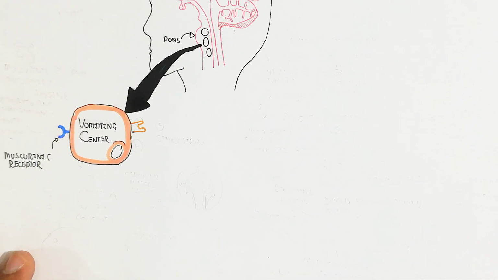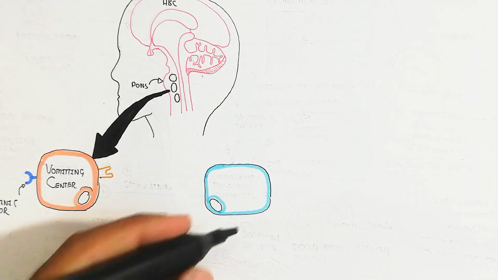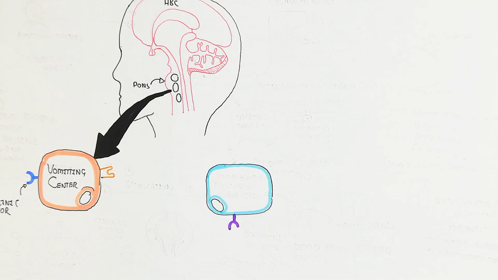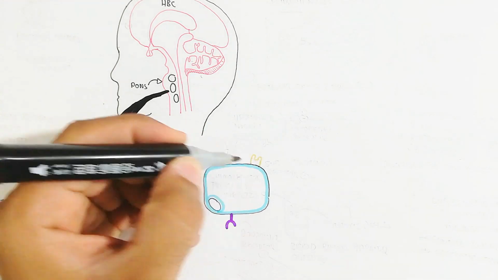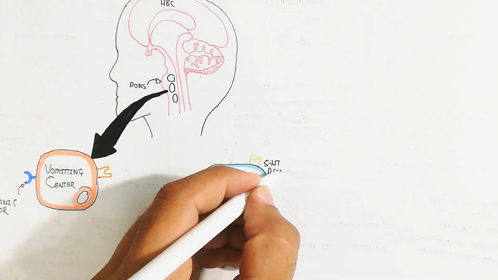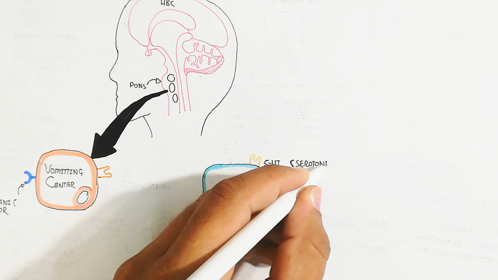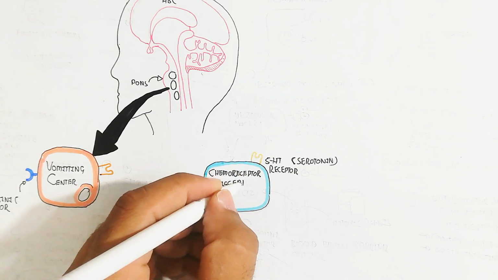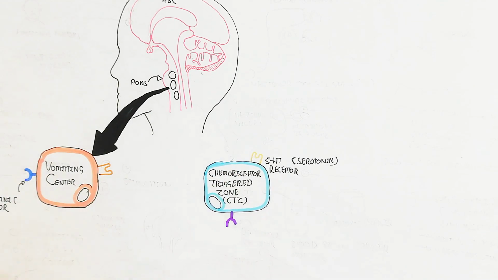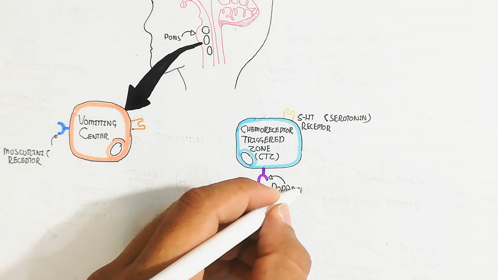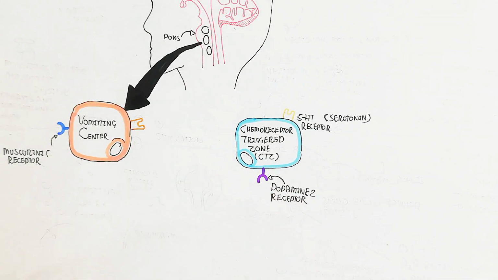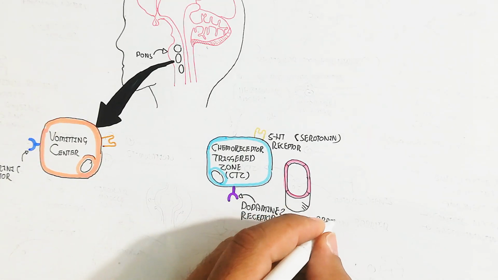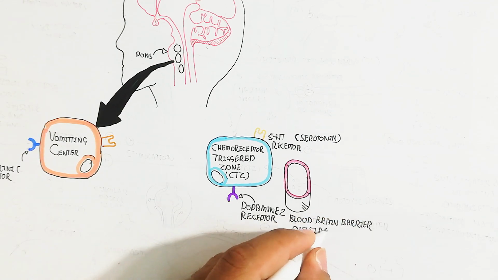This muscarinic receptor is basically triggered by different mechanisms, but also by another site, the chemoreceptor trigger zone, CTZ for short. This chemoreceptor trigger zone has the dopamine 2 receptor and the 5-HT serotonin receptor. The 5-HT serotonin receptor and the dopamine 2 receptor are present in the chemoreceptor trigger zone.